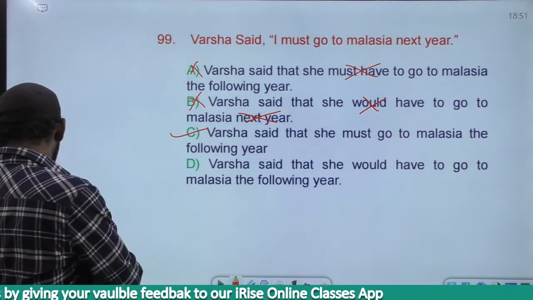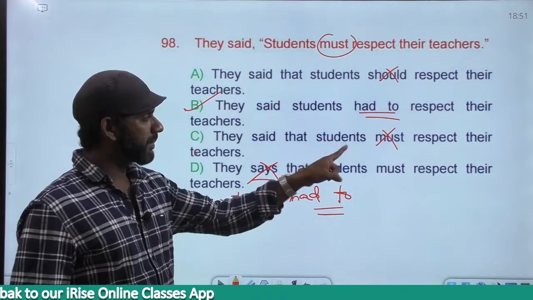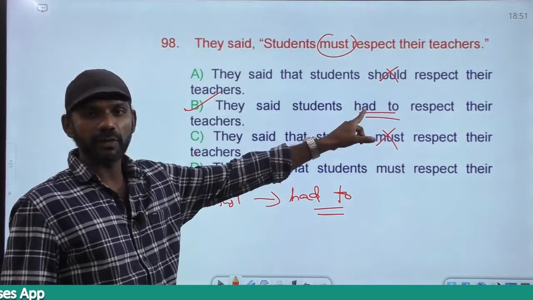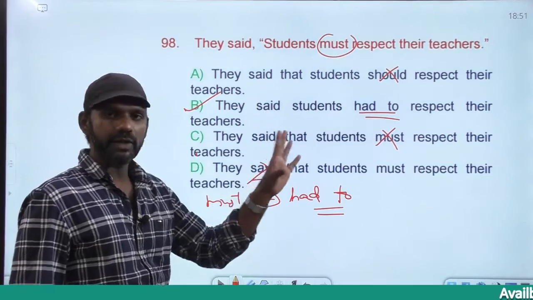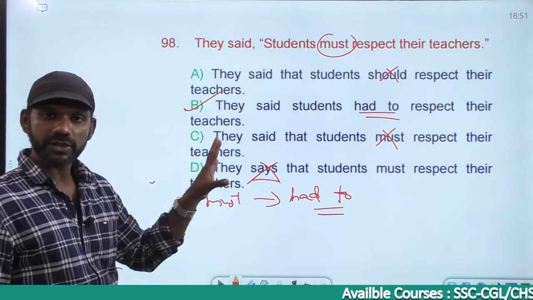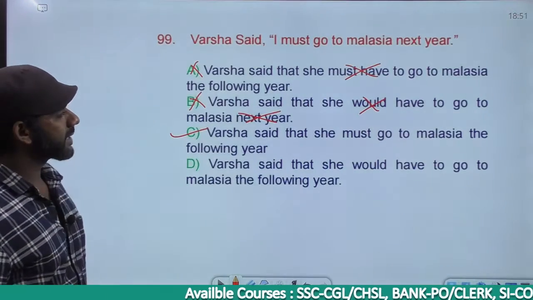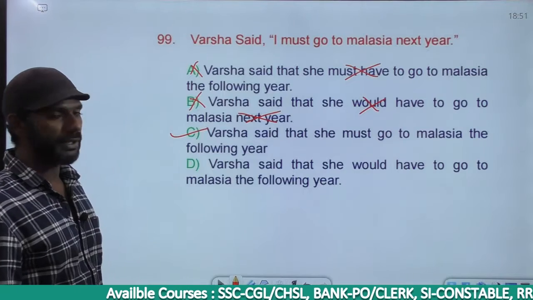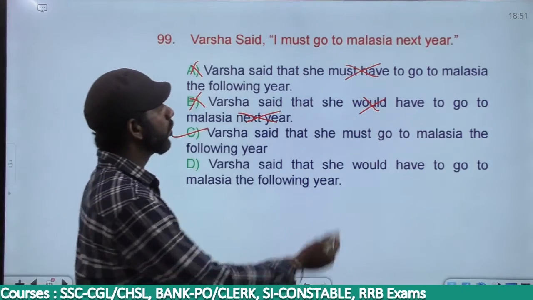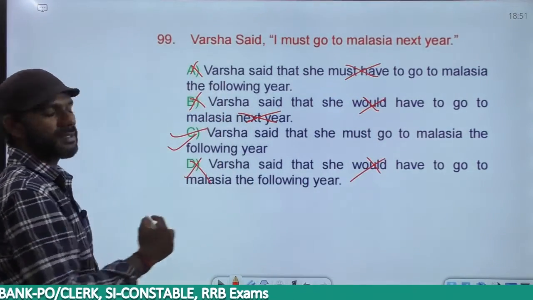In the previous one, they said that students must respect the teachers. That is completely fine. But as had to is there, the better option must be had to. Or else the answer must be option C. Varsha said that she must go to Malaysia the following year. Completely fine actually. Varsha said that she would have to go. Will is not there in the statement, gone. So in this case, the answer must be option C.